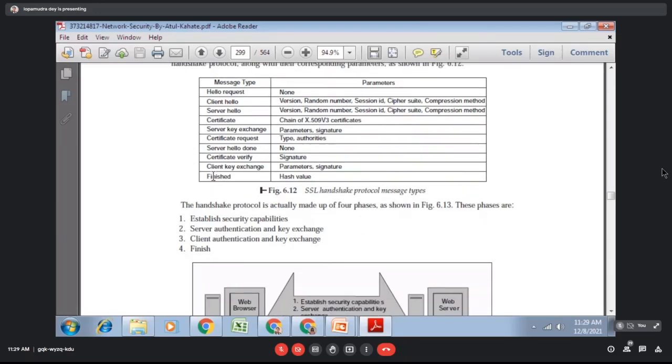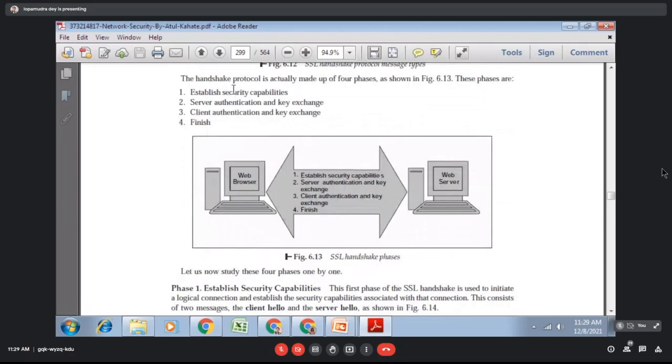There are 4 phases of the handshaking protocol. First, you have to establish the security capabilities. Then the server will authenticate and give some keys. Then the client will authenticate itself and do some key exchange. After that, it will finish. That means after authentication is done, they will close the handshaking protocol.